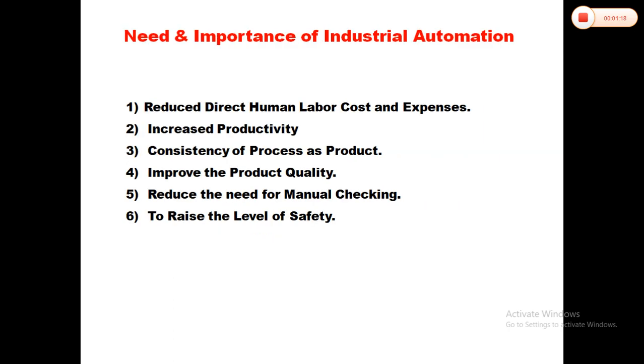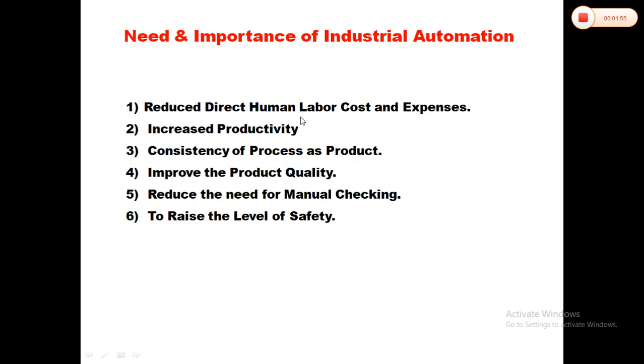What is the need and importance of industrial automation? It reduces the direct human labor cost and expense, increases the productivity, improves the consistency of process and product quality, and reduces the need for manual checking to raise the level of safety. This means the man is replaced by the machine, so that direct human cost or labor cost can be reduced.